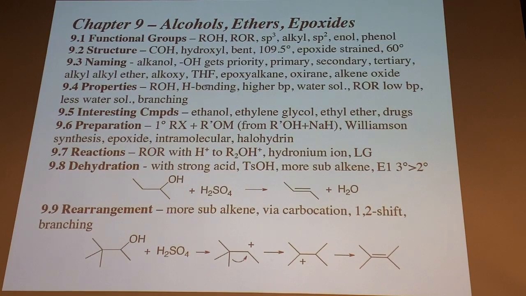We'll also do naming of ethers, alkyl ethers or epoxy alkanes. We'll do epoxy names too. Oxirane's the common name for that little three-membered ring, or alkene oxide, whatever. Hydrogen bonding, the dominant thing here for the properties. Branching has an effect there. We'll have to look at that for boiling point changes. Interesting compounds, I've already shown you some. We'll look at quite a few more.